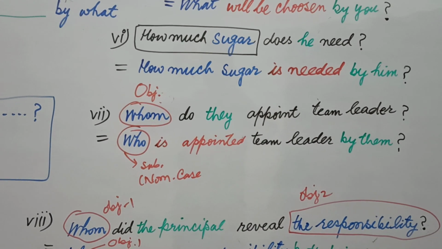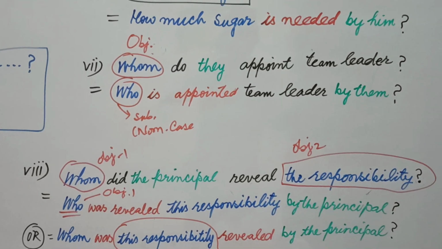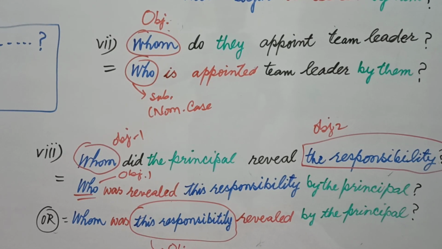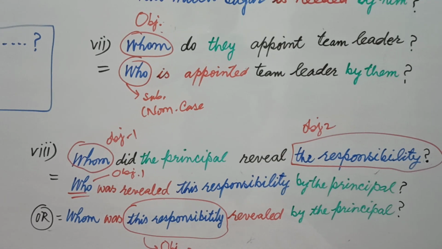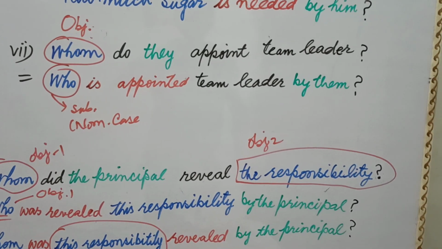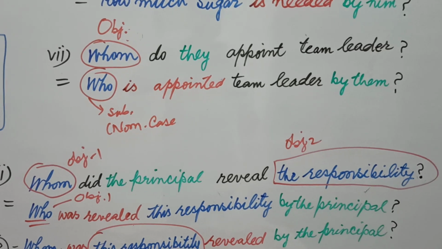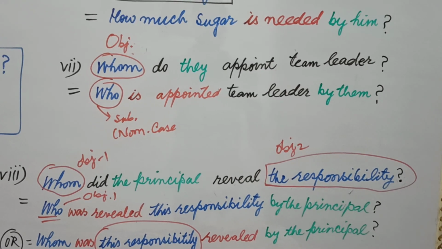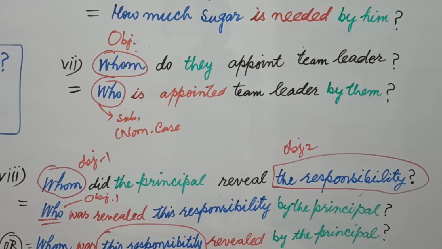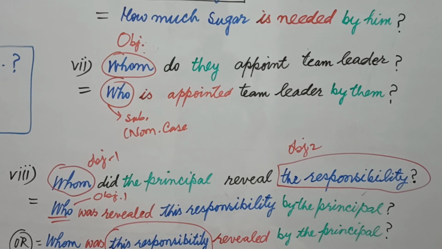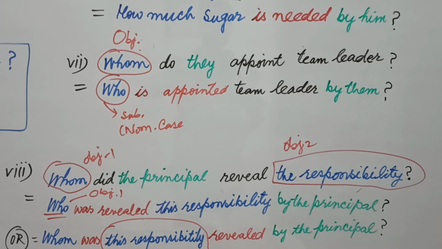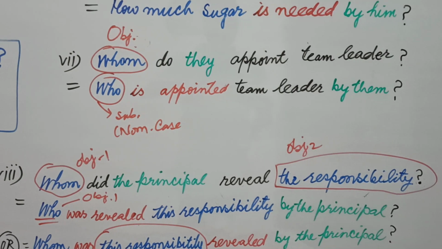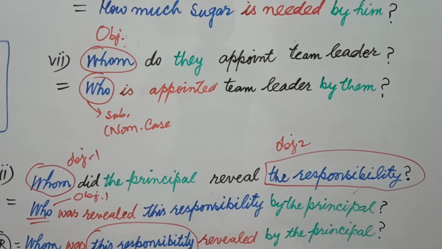Now I have the last example of this series, and this example is based on two different objects. Before we do this, let's understand what are these two different objects. Students, whom did the principal reveal the responsibility? Object 1 whom, object 2 the responsibility. Now the living object is called indirect object, and non-living object is called direct object. Direct and indirect I will discuss later, so that you may not be confused. Now I take it as living and non-living thing. Whom is a living object, and the responsibility is a non-living object.